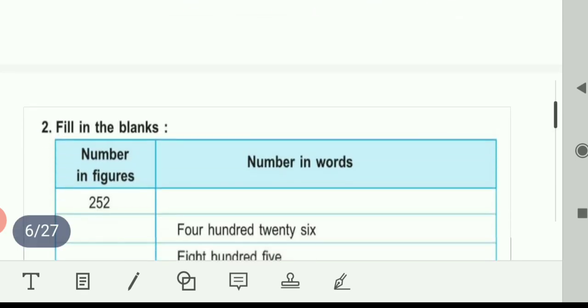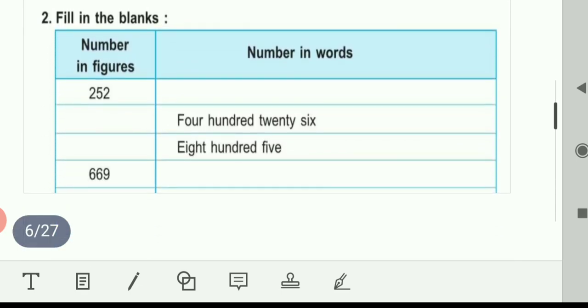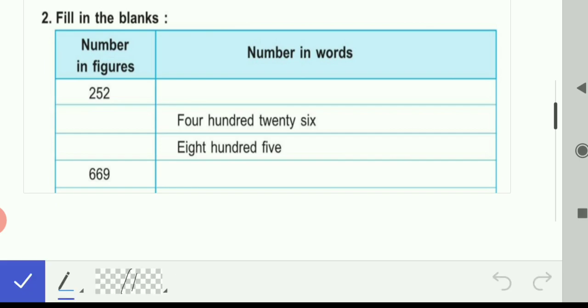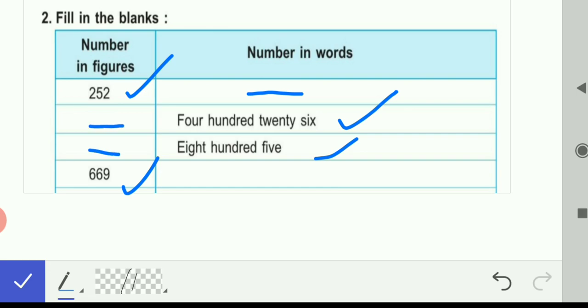Next is question number 2. Fill in the blank. In the first part, numbers are given in figures. In the second part, numbers are given in words. So when it is given in figures, we have to write it in words. And when it is given in words, we have to write the number. I'll show you how.